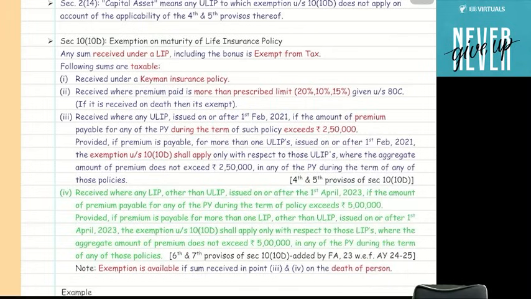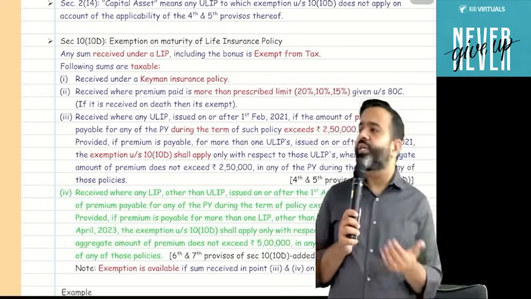If any policy is taken on or before 1st April 2012, then your premium can be up to 20% of the policy value. If policy is taken on or after 1st April 2012, then that premium limit is 10%. And if policy is taken on or after 1st April 2013 in the name of a handicapped person, then that limit is 15%. So suppose if that limit is crossed, then maturity is taxable.